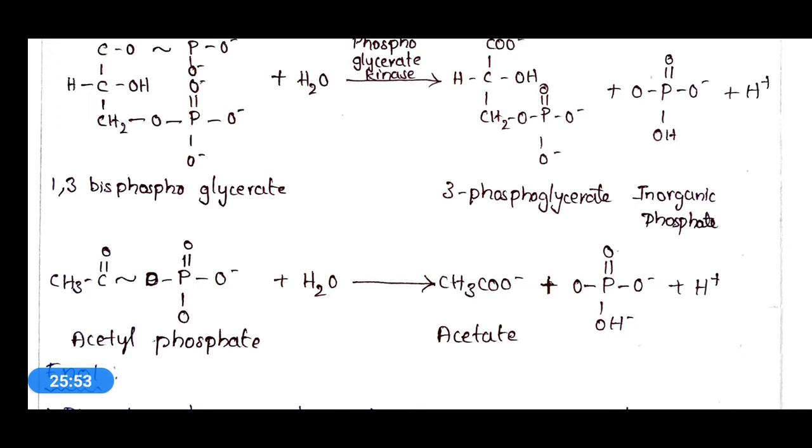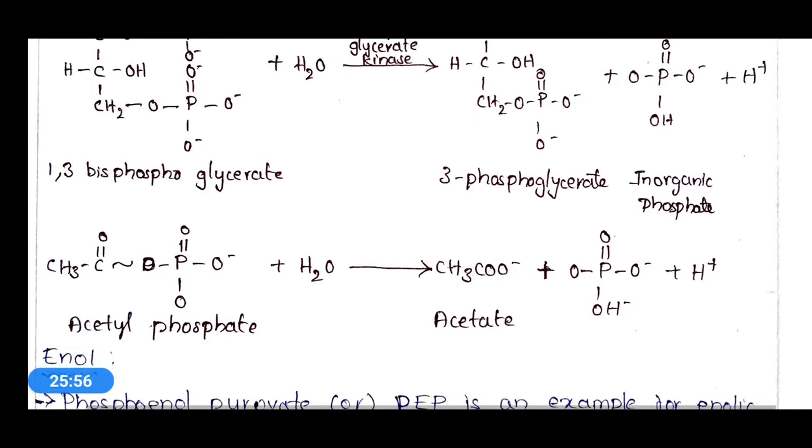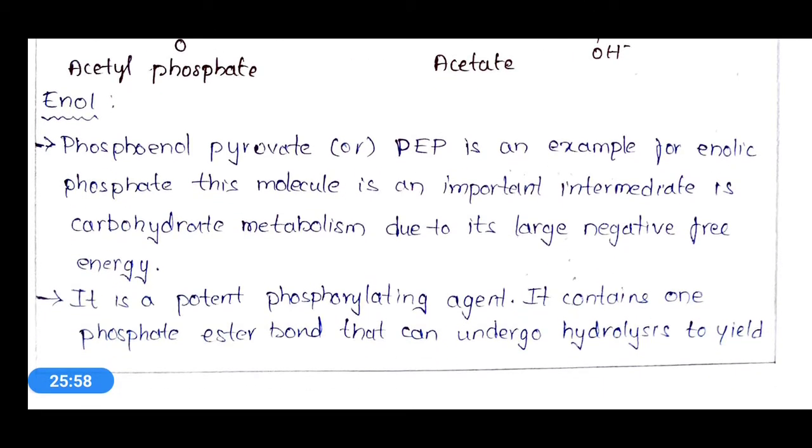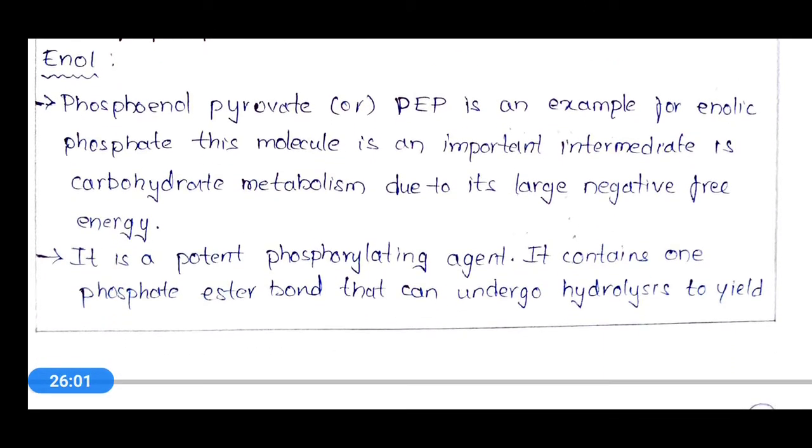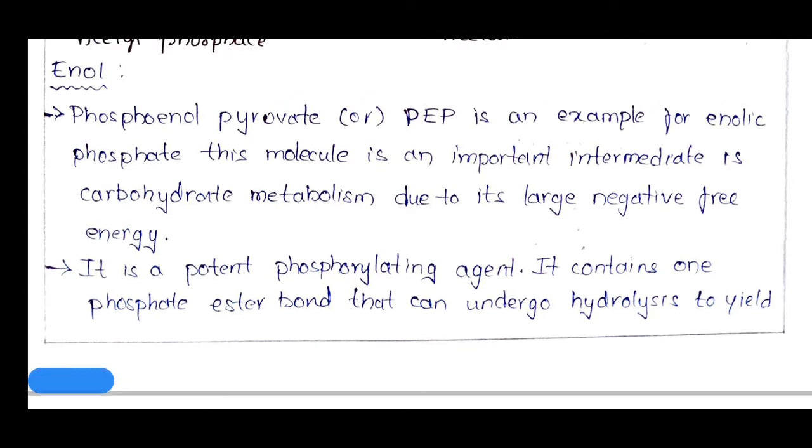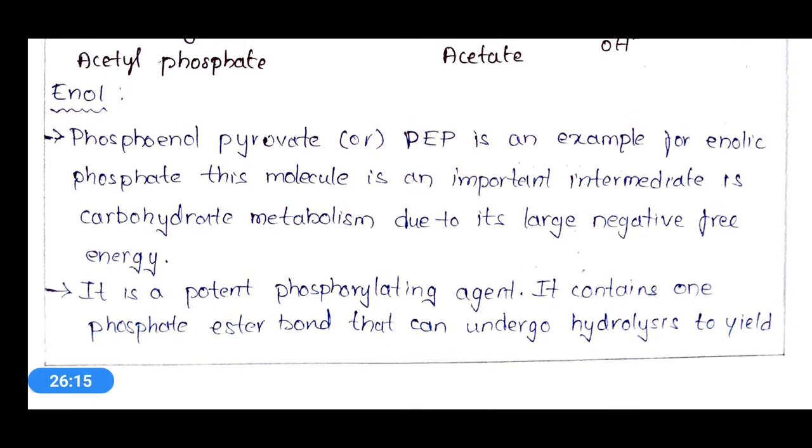Okay, and the next high energy compound is enol. Phosphoenolpyruvate, which we simply call PEP, is an example of an enolic phosphate, and this molecule is an important intermediate in carbohydrate metabolism due to its large negative free energy. This phosphoenolpyruvate is formed from 2-phosphoglycerate.